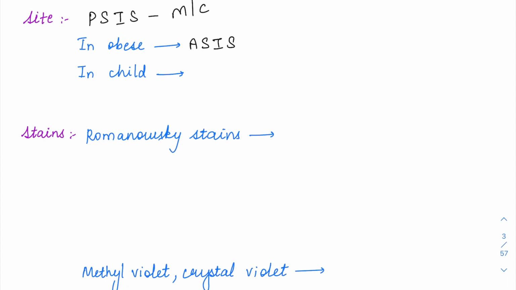But in children, you don't go in for these iliac spines, you just go for the upper part of the anterior tibia. So the shin basically, so in the upper part of the shin, the bone is quite prominent, right? So in the children, you can take the biopsy from there itself.